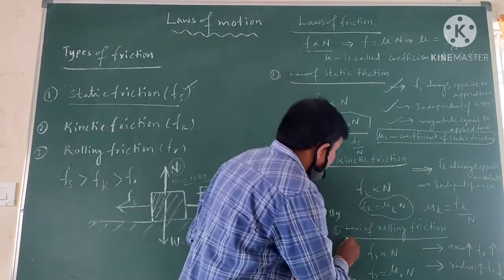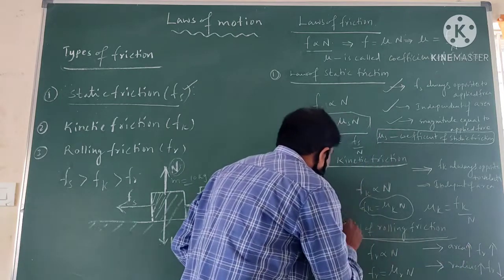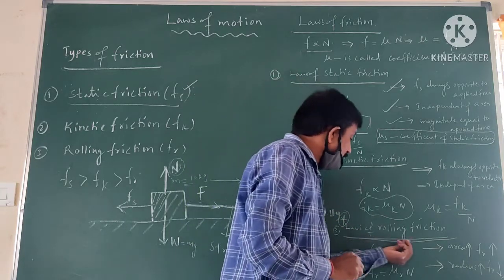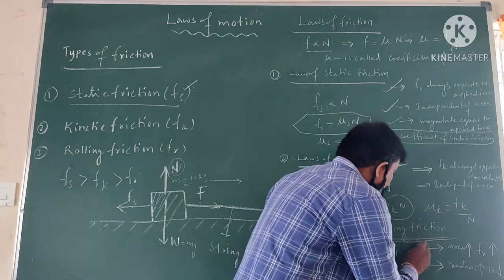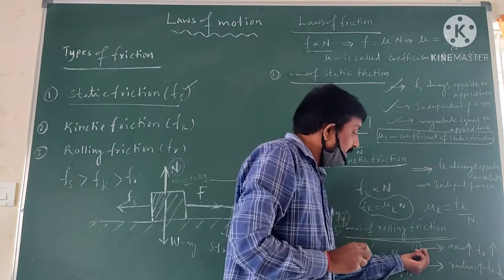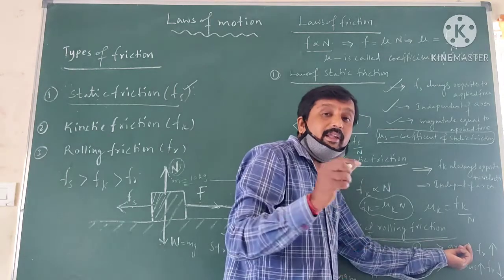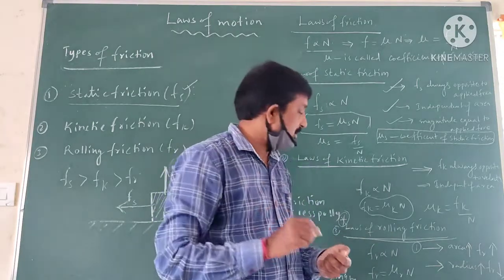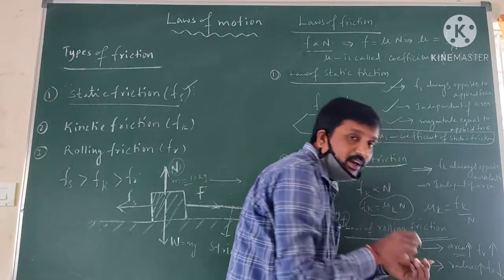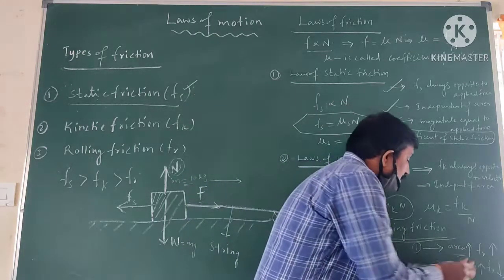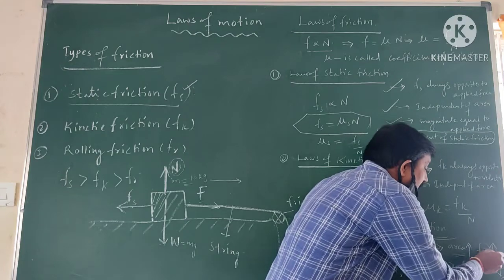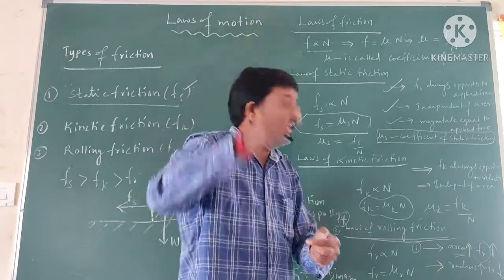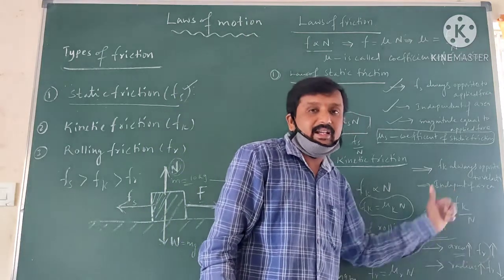So next is the laws of rolling friction. This is one of the important ones for the exam. The first one is that rolling friction force depends on area of contact. If the area of contact increases, what happens? The rolling friction force also increases. Rolling friction force increases with increase of area of contact.